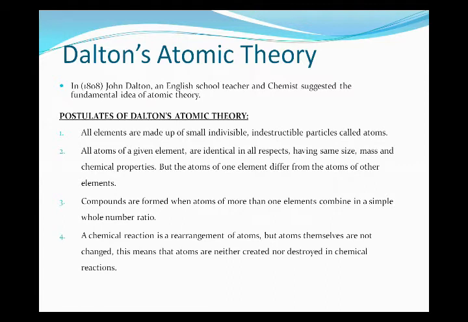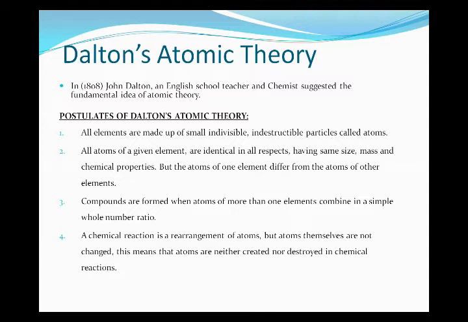Postulate number 4: a chemical reaction is a rearrangement of atoms. What is a chemical reaction? It is a process in which substances react together, forming new substances. In a chemical reaction, rearrangement of atoms means atoms are changing into another arrangement, but atoms themselves are not changed. This means that atoms are neither created nor destroyed in a chemical reaction. Postulate number 4 is related to chemical reactions.